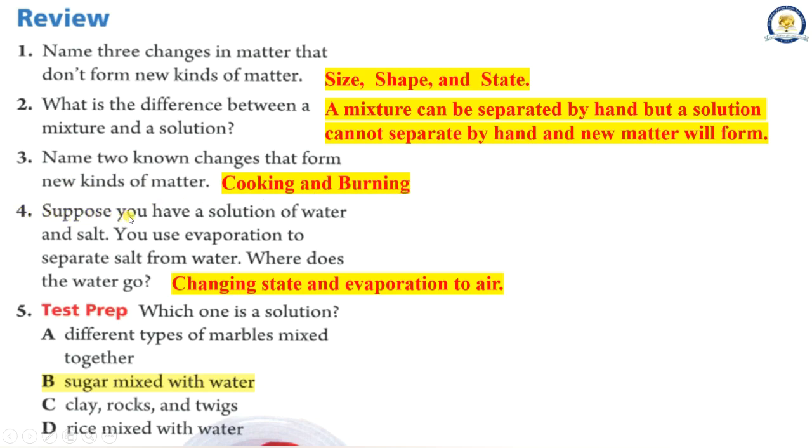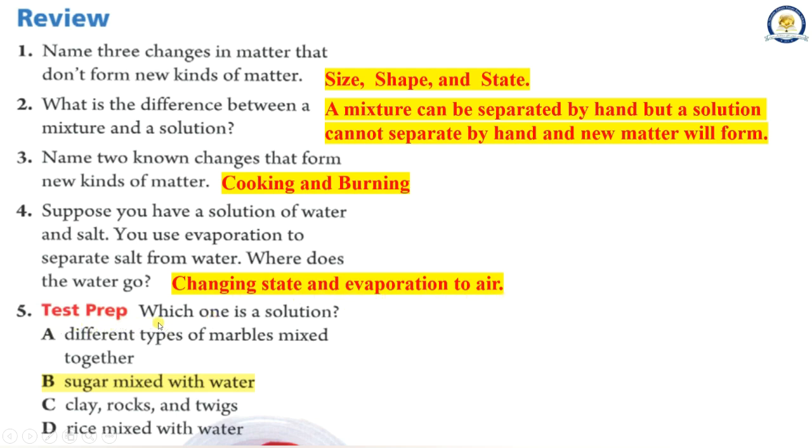4. Suppose you have a solution of water and salt. You use evaporation to separate salt from water. Where does the water go? Changing state and evaporation to air.